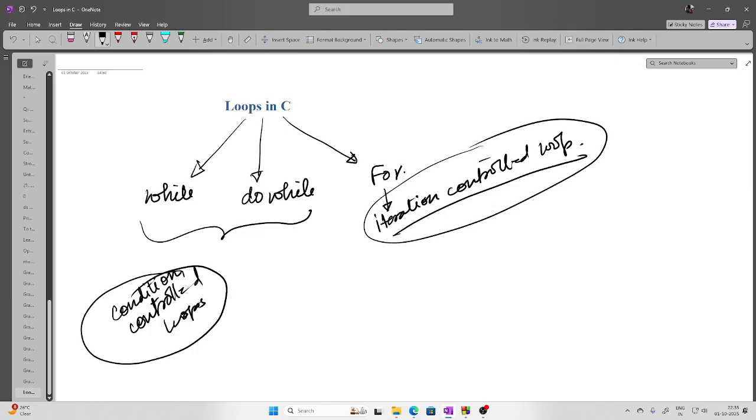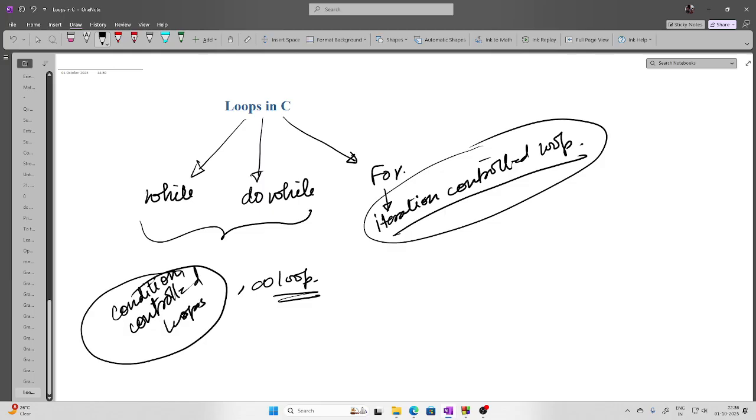Friends, this particular loop is also sometimes called an infinite loop. I'll show you why it is called an infinite loop. Now, always remember that if I have some condition, I want that till that condition is satisfied, perform this task repeatedly. That is the meaning of a condition controlled loop.